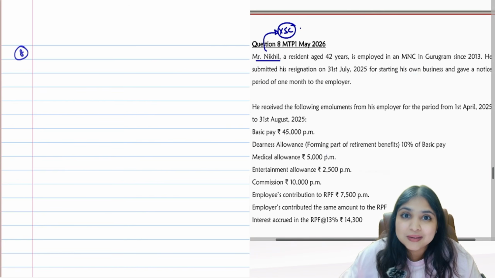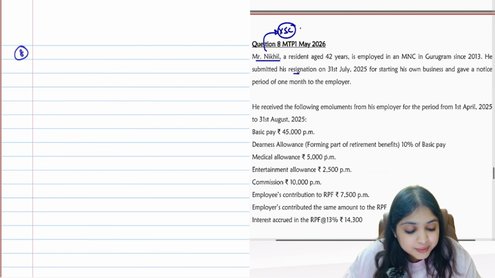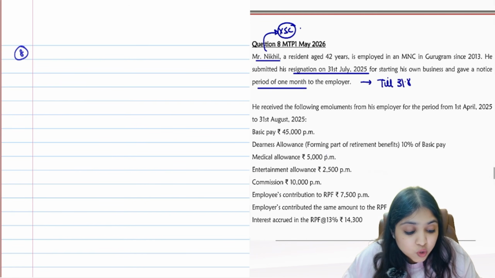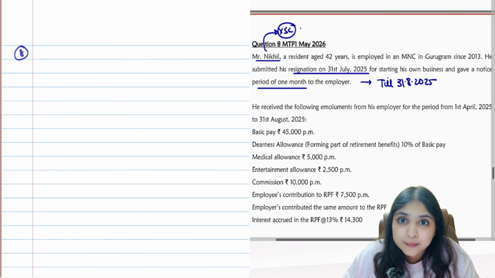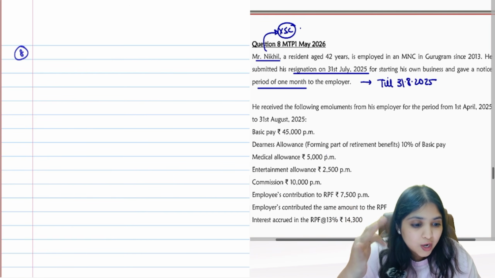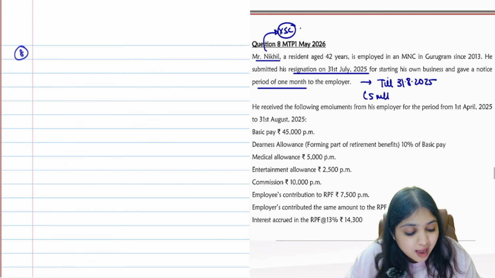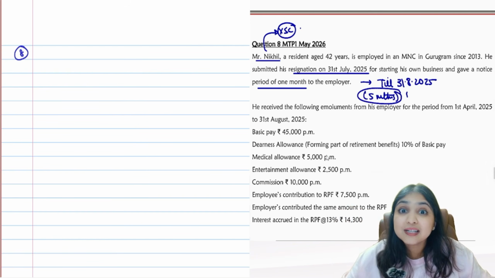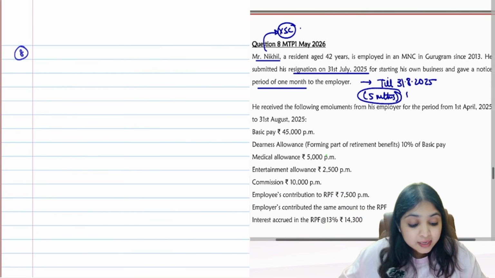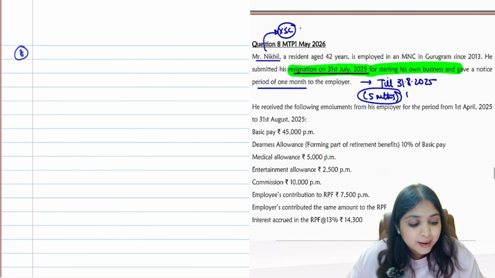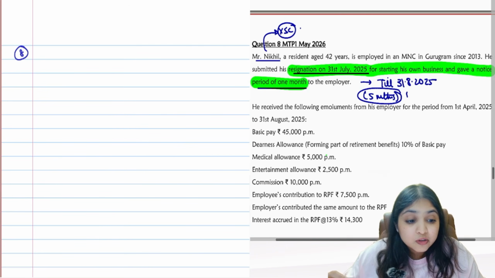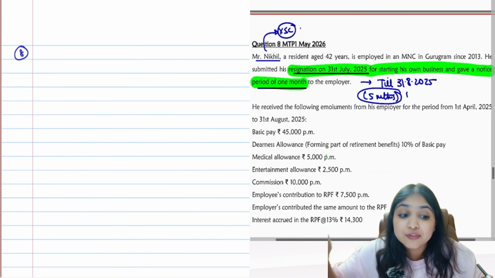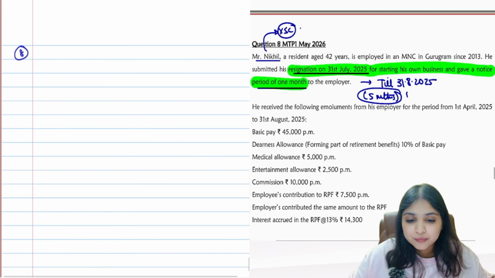So totally how many months has he worked, guys? He submitted resignation on 31st July. After that 1 month notice period, so he will be working till 31st August 2025. So April, May, June, July, August, all my computation for salary will be for how many months? For 5 months. Are you understanding? This is the first light bulb moment in this question. He resigned on 31st July, but he gave notice period of 1 month. So therefore totally he has worked till 31st August. He has worked totally for 5 months.